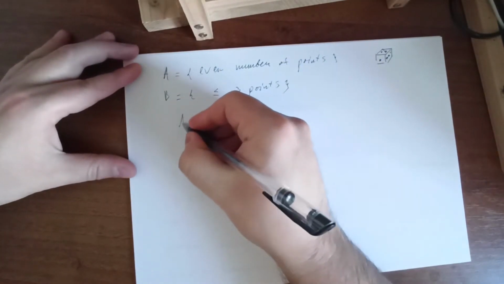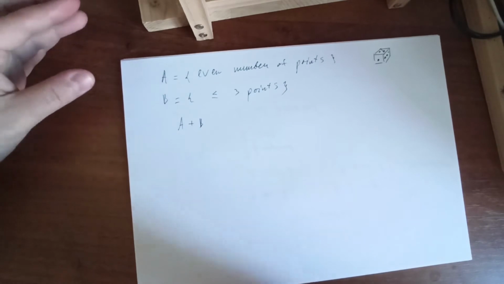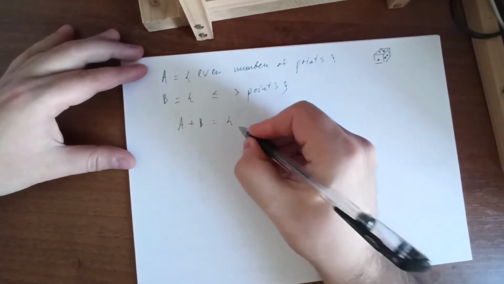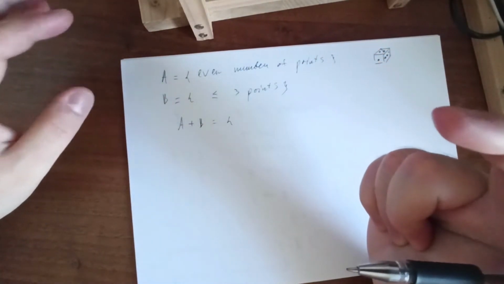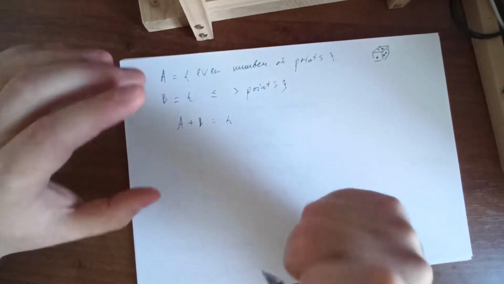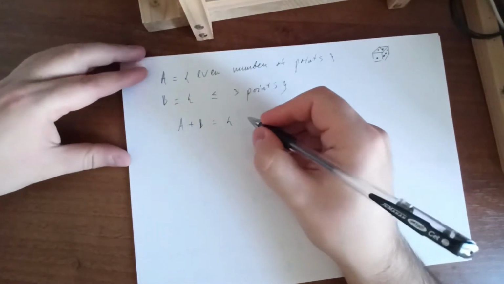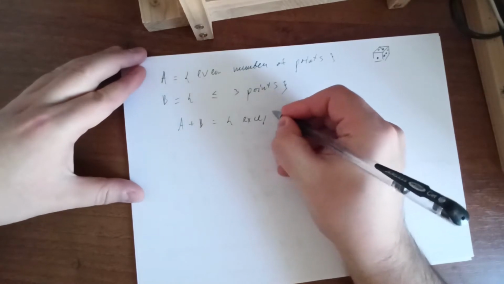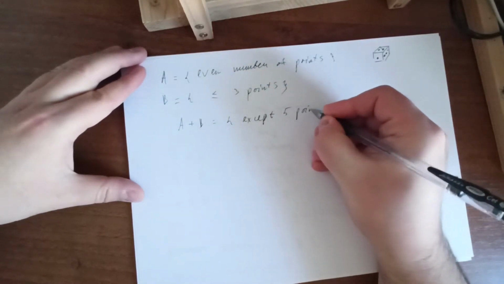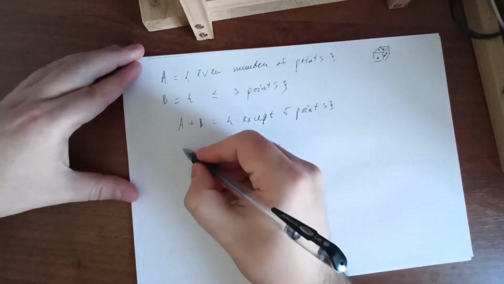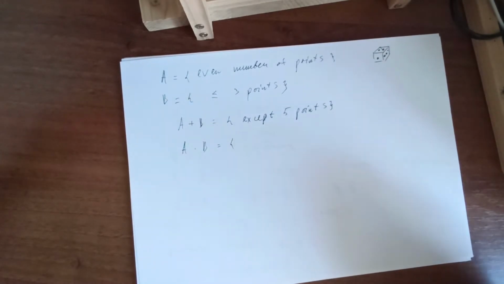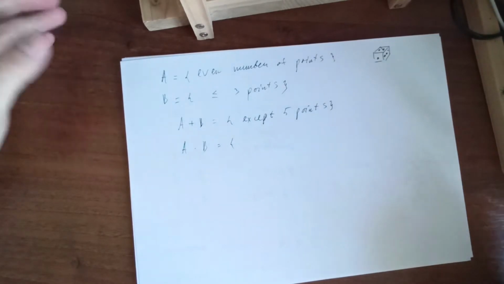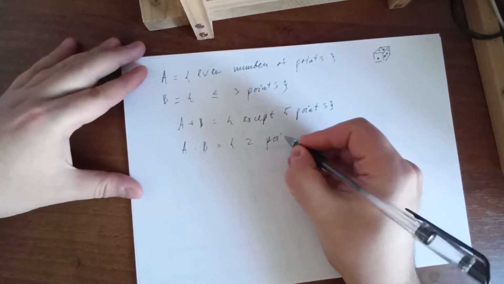So if we add A and B, it means an even number of points or less than 3 points. So we can have 1, 2, 3 points, 4 points, we can have 5 and we can have 6. So any result except 5 points. If we multiply A and B, that means A and B have to happen simultaneously. So less than or equal to 3 points and an even number of points, then the only answer is 2 points.